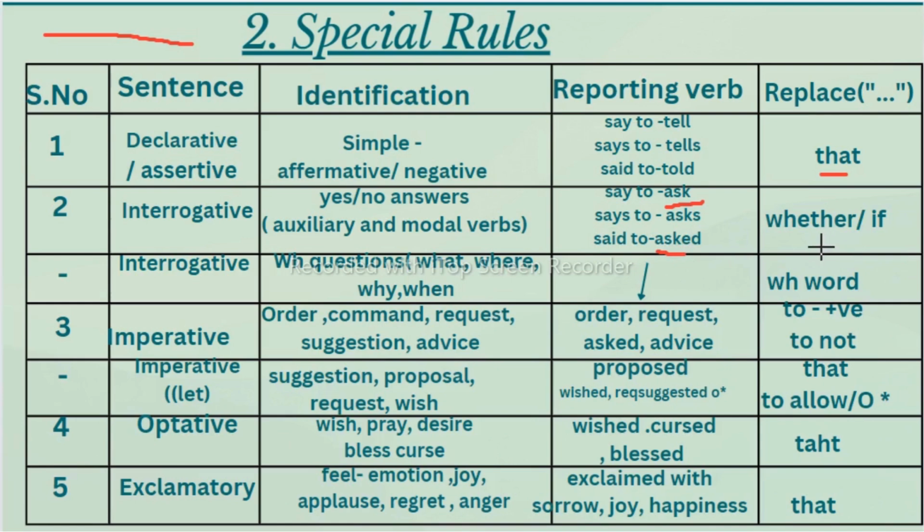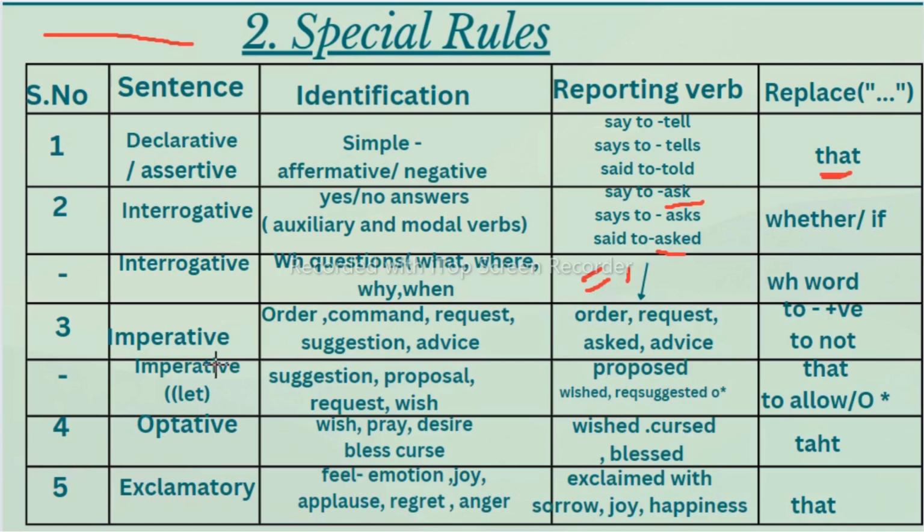And that we should not write in an interrogative sentence. We will change it to "whether" or "if." I will show you an example, and at that time you can identify and learn it. For the interrogative WH question, whatever you did here, do the same here also. "Said" changes to "ask," but here in place of the inverted commas, where we were writing "that" in all the sentences, these are the special rule. That's why only the WH word we should write, not "that." We should remove that. I will show you in the sentences.